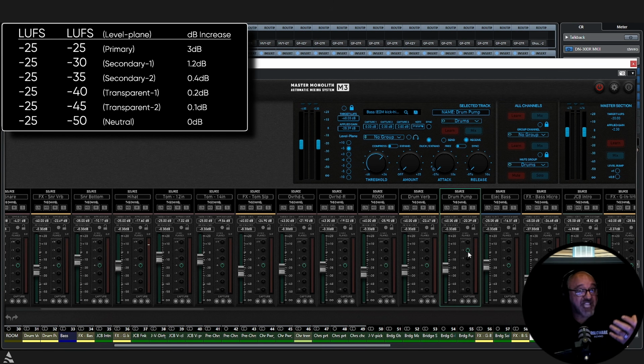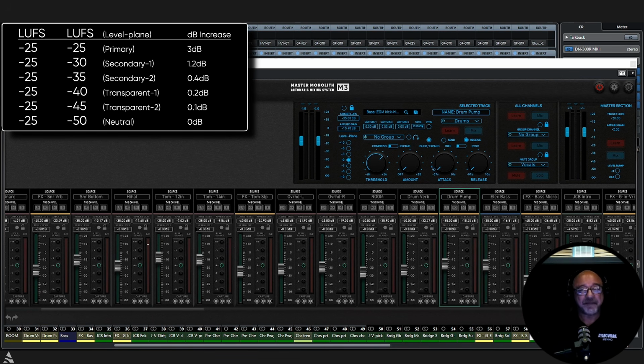It added almost half a dB, 0.4 dB of volume, and now all of a sudden the drums got bigger. We turned them up without turning them up, without leaving level planes. So we stayed efficient. We are using the universe itself to help us deal with the energy that it created, okay? So do not turn things up.